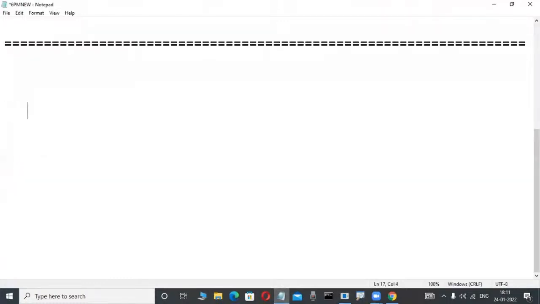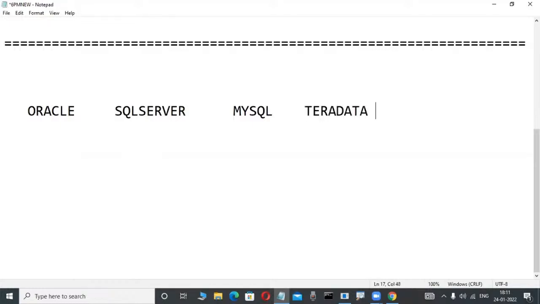Actually, now slowly observe it here. This is a demo class. Oracle is a product from Oracle Corporation. SQL Server is a product from Microsoft. MySQL is an open source product, which is also now from Oracle. Teradata is a product from NCR Corporation. Sybase is a product from Ingres Software. Like this, so many products are there. These are all relational databases, or these products are implemented based on the relational data model.